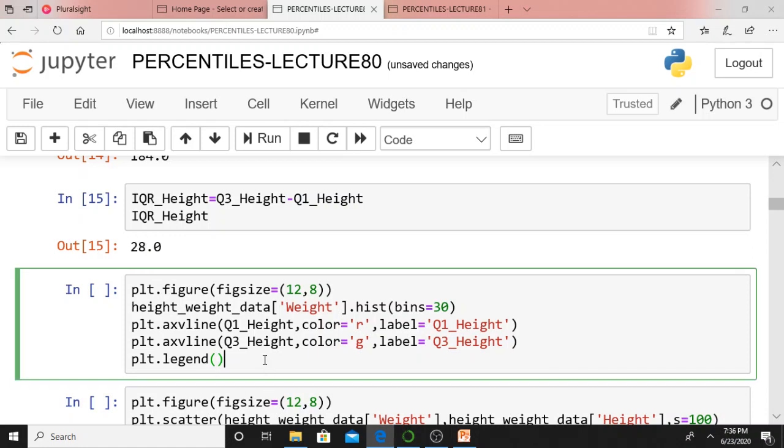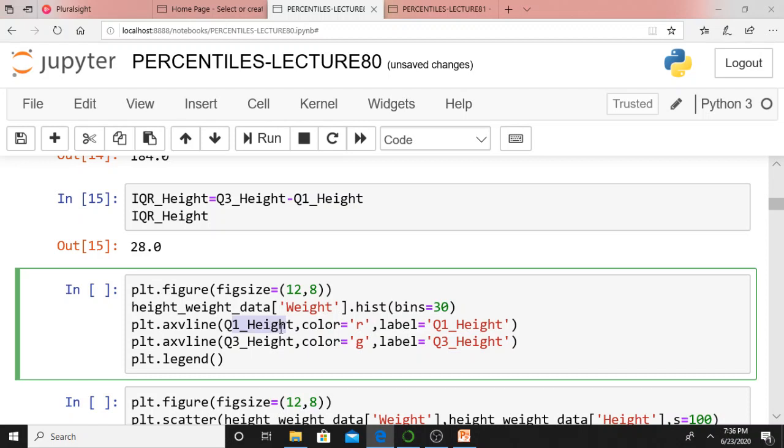Now, what am I doing here? Just observe this one: plt.figure. This I need not explain. I already explained about this height_weight_data. I am creating a histogram. With how many bins are we creating? With 30 bins I am creating. Now, what does plt.axvline mean? I am plotting a vertical line with whom? Q1_height. What is my Q1_height?